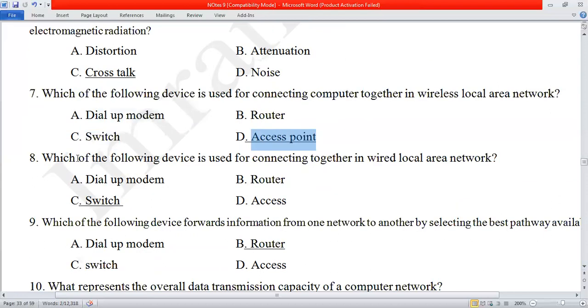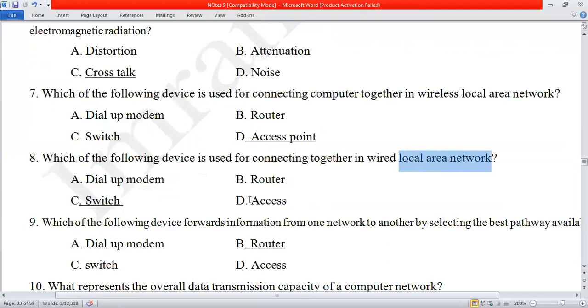Number 8: which of the following devices is used for connecting computers together in a wired local area network? We are following dial-up modem, router, switch. This was our point today. So the switch is the best device for connecting a wired local area network. I gave you the local area network; we will study it in chapter number 5.